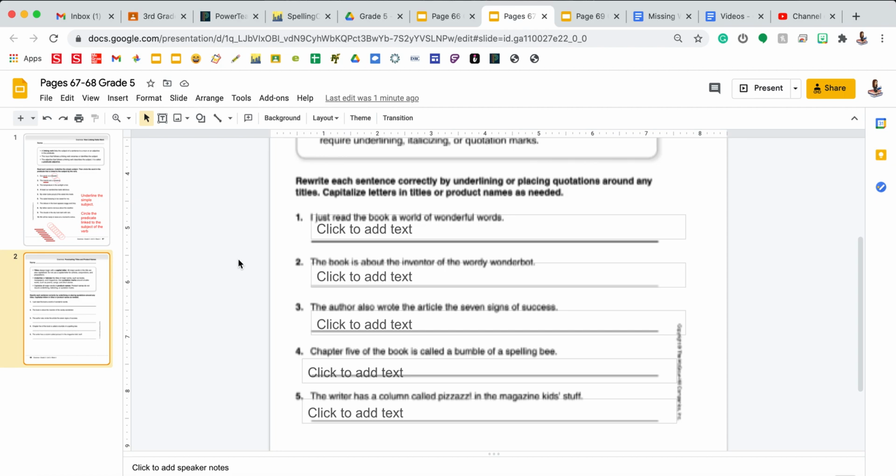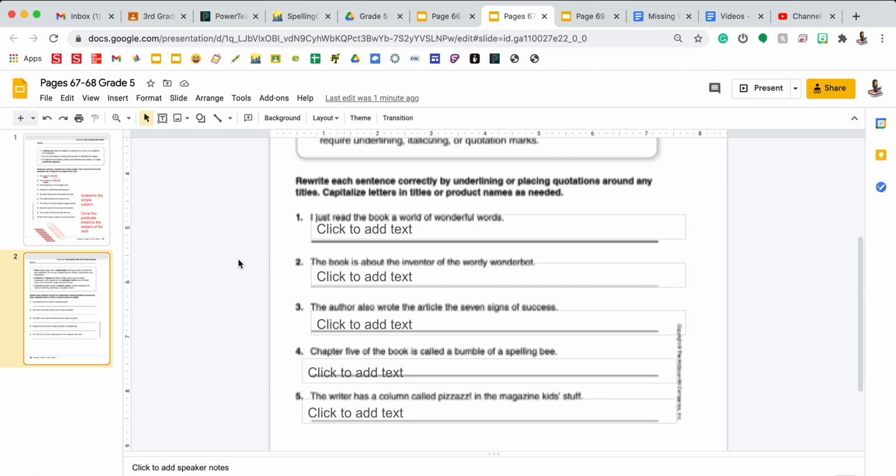So I see that it's a book title. So I know books I either need to underline or italicize. And I also need to capitalize all important words in the title. That means I'm going to capitalize the word A because it's the first word in the title, the W in world, the W in wonderful, and the W in words.